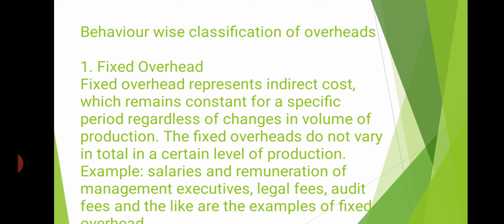Next is classification on the basis of behavior of material or overheads. First one is fixed overhead. So what is fixed overhead? Fixed overhead represents indirect cost which remains constant for a specific period regardless of changes in volume of production. Whatever may be the volume or quantity of production, these costs remain fixed. They never change. Those costs are known as fixed overhead.